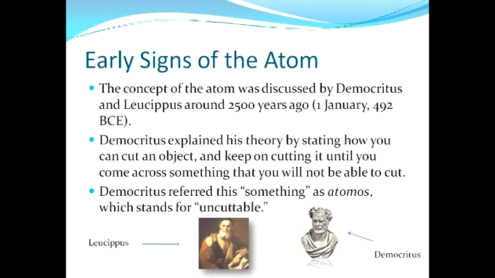The concept of the atom was discussed by Demetrius and Leucippus around 2,500 years ago, the exact date being the 1st of January 492 BCE. Demetrius explained this theory by stating how you can cut an object and keep on cutting it until you come across something you won't be able to cut. He referred to this something as atomos, which stands for uncuttable.